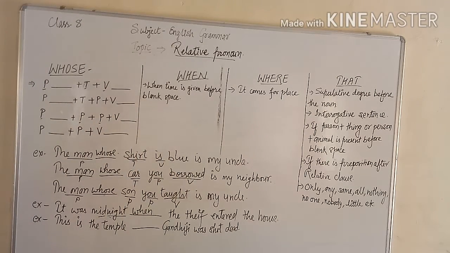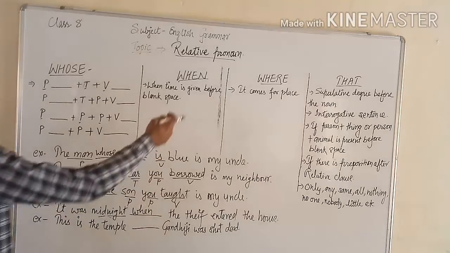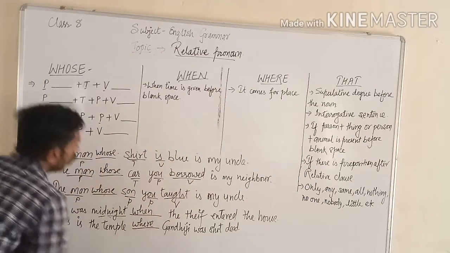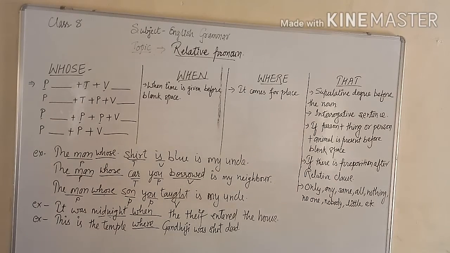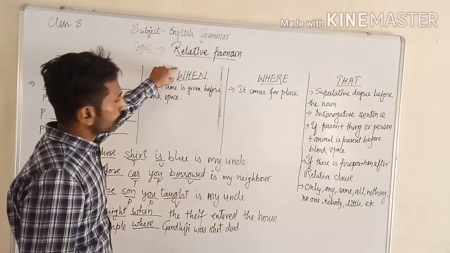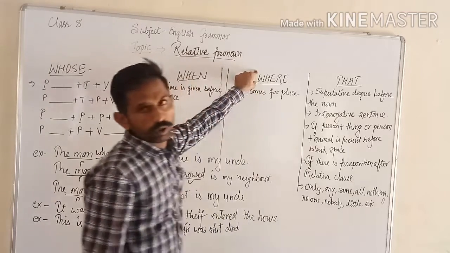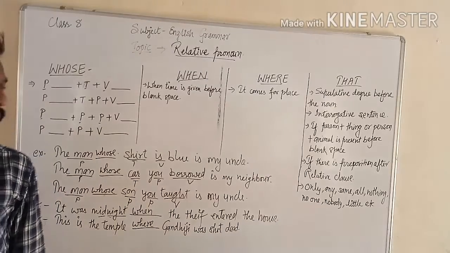What will come here? Where. This is the temple where Gandhiji was shot dead. So for time we have to use only when, and for place we have to use only where.